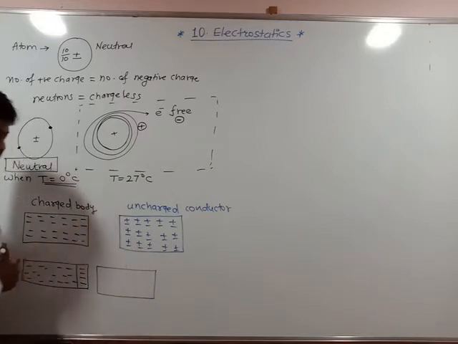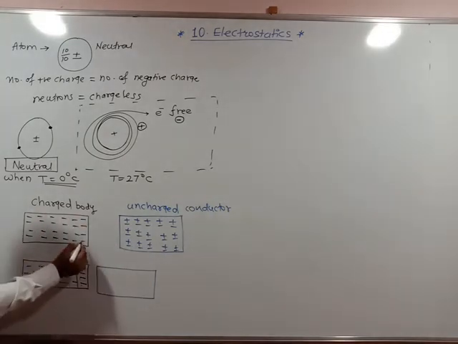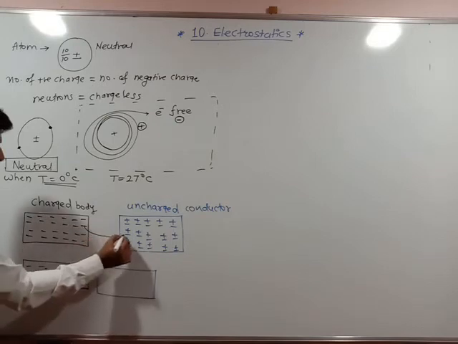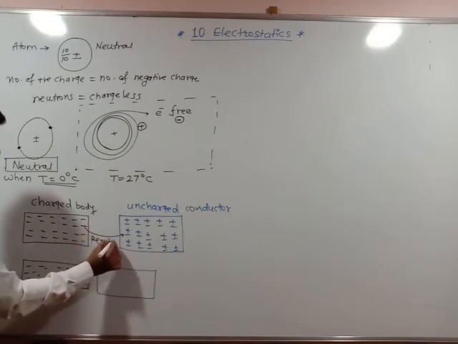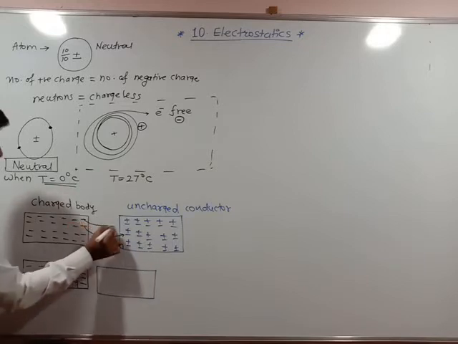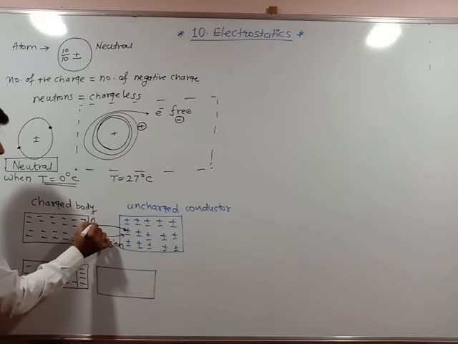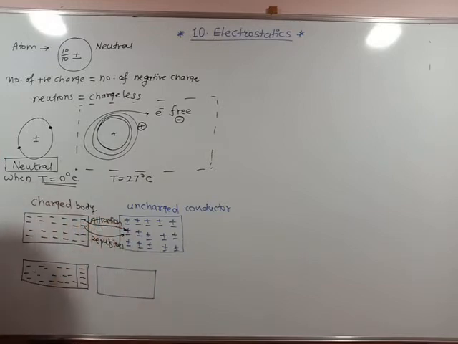So, where are the positive charges? These are the positive charges, meaning positive ions. So repulsion takes place between electrons, and attraction takes place between electrons and positively charged ions, protons.